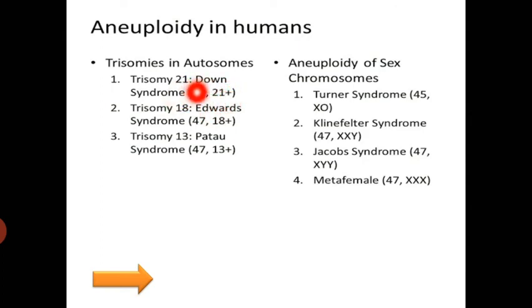The main characteristics include decreased muscle tone, asymmetrical skull, etc. The second one is trisomy 18, that leads to Edwards syndrome. And the last one is Patau's syndrome, that is an extra copy of chromosome 13, trisomy 13.